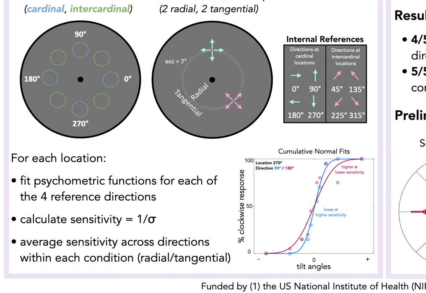For each location, we then fit cumulative Gaussians to the response data corresponding to each of the 4 motion references. For simplicity, this figure shows 2 of the 4 psychometric fits for one location from a particular subject. We then calculated sensitivity as 1 over the standard deviation of each psychometric fit. Finally, to obtain sensitivity measures for radial and tangential conditions, we averaged the sensitivity measures for the 2 radial directions and did the same for the 2 tangential directions.